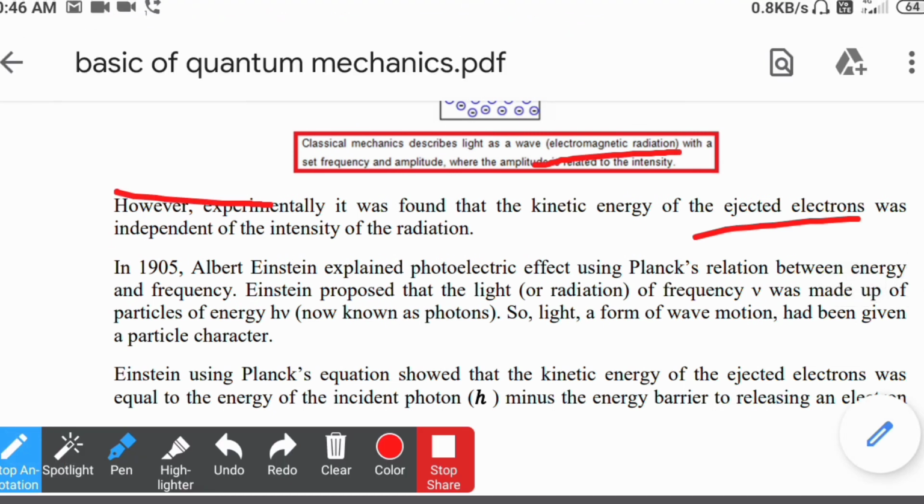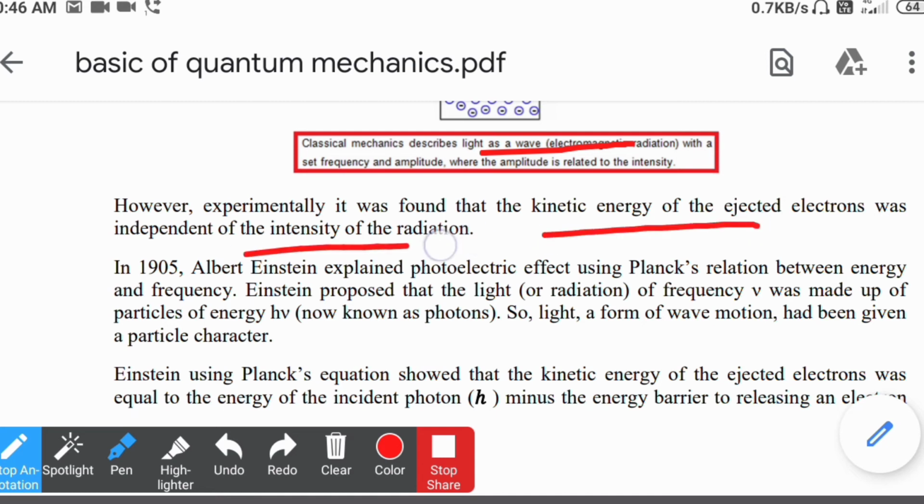According to classical mechanics, the radiations are in wave form, so they should give a continuous spectrum. But experimentally we have found that the kinetic energy of the ejected electron was independent of the intensity of radiation, but depends upon the frequency of radiation.